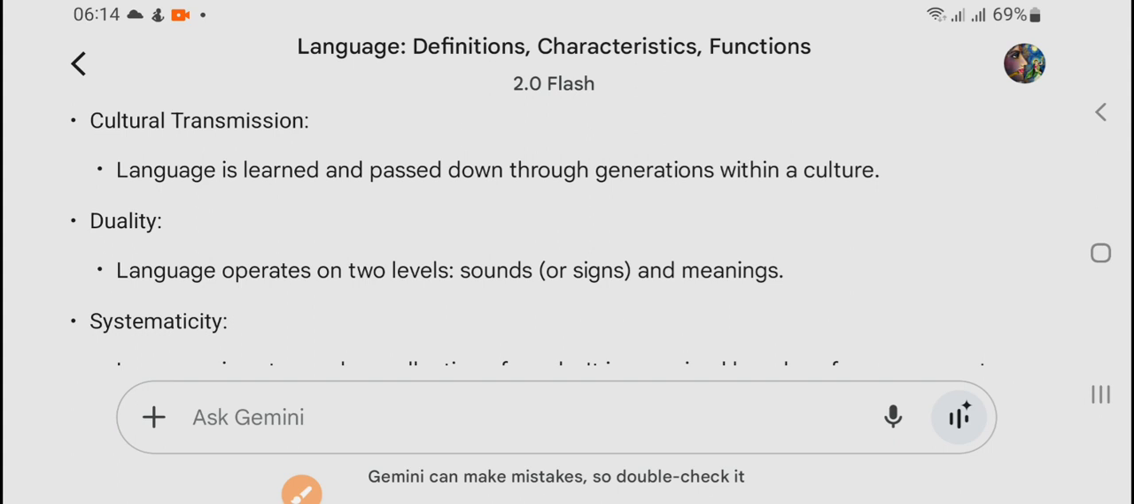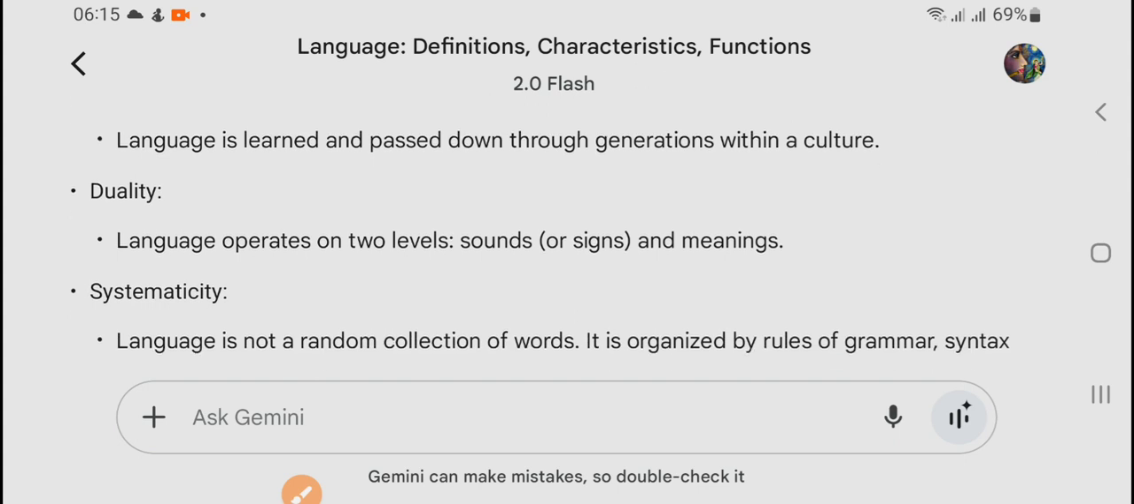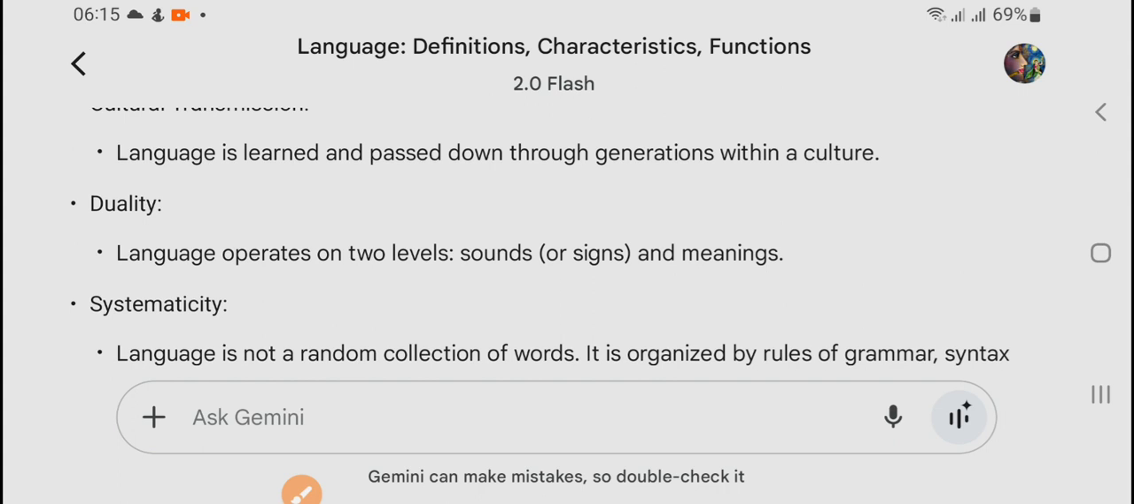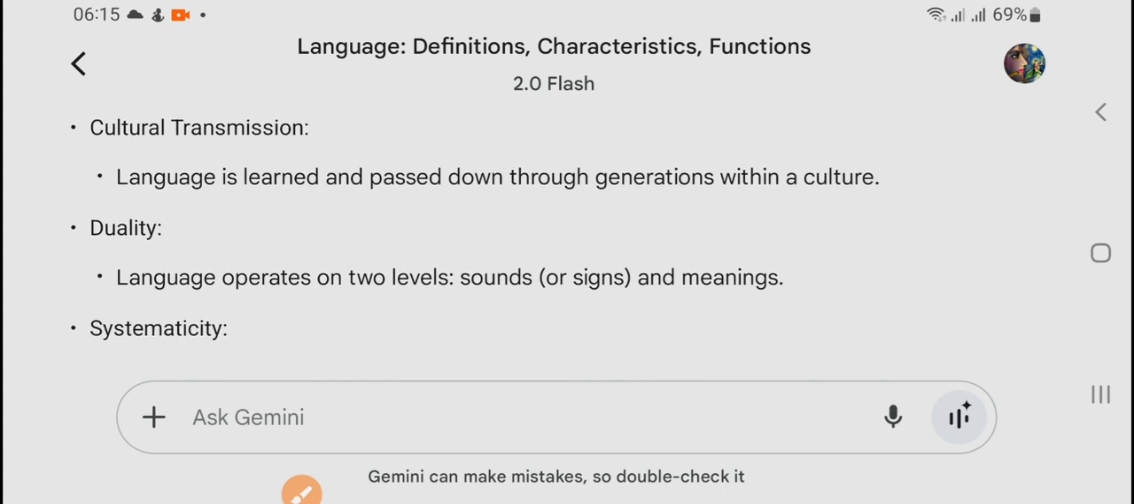Then the next characteristic is cultural transmission. Because of language, social media exists, right? Because of language, culture is expanded, because language is the backbone of globalization, and language is the backbone of communication, right? Language is learned and passed down through generations within a culture, right? Because language is passed down, we learn so many things from our ancestors. So language is useful for cultural transmission.